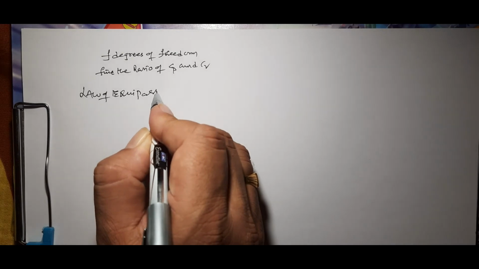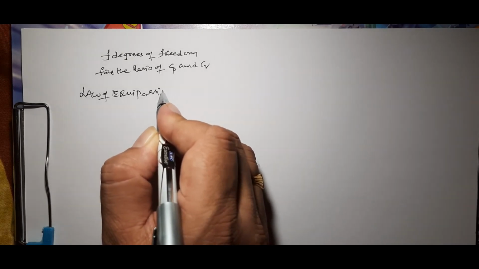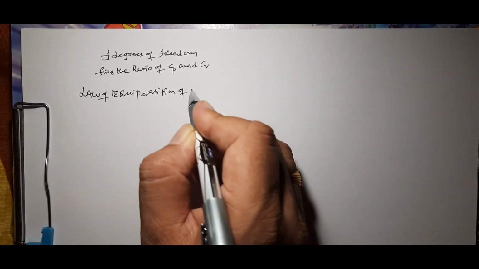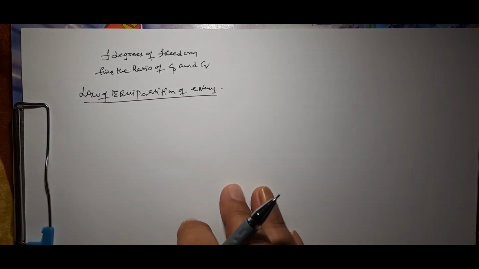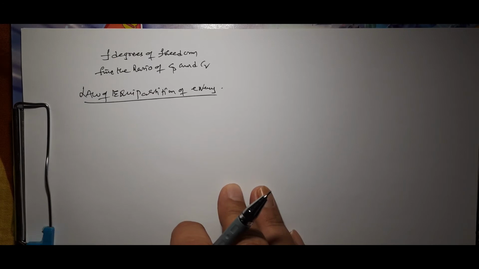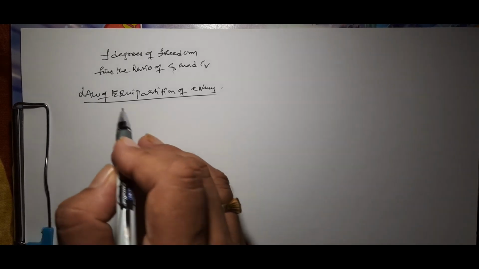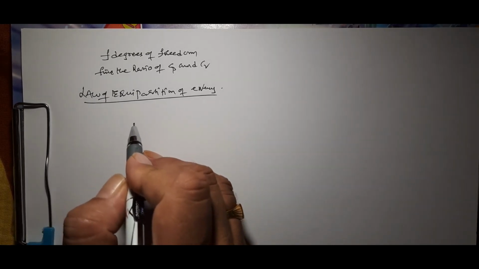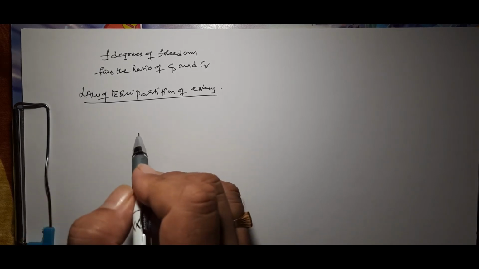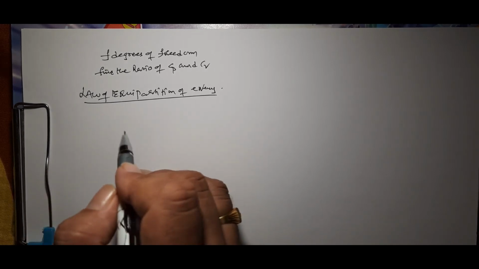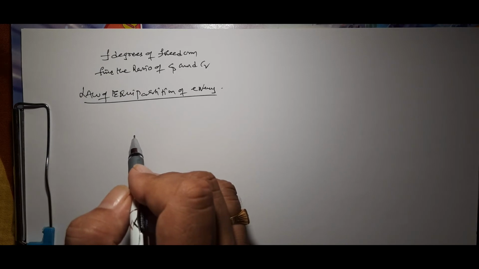It states that the energy associated with each degree of freedom of a gas molecule will be the same, and it is equal to half kBT. That means the energy contributed to the gas molecules in each degree of freedom is half kBT.